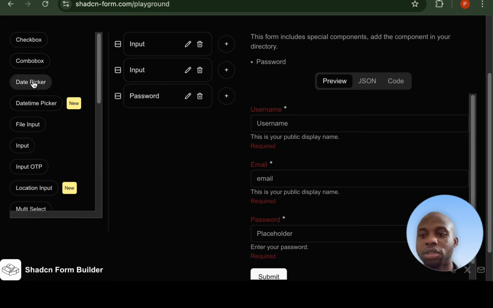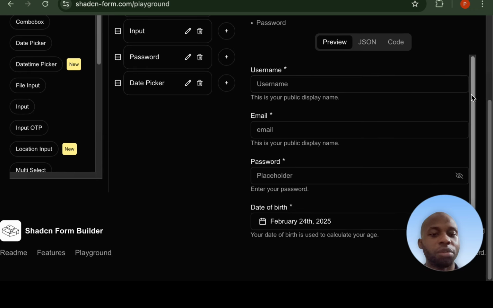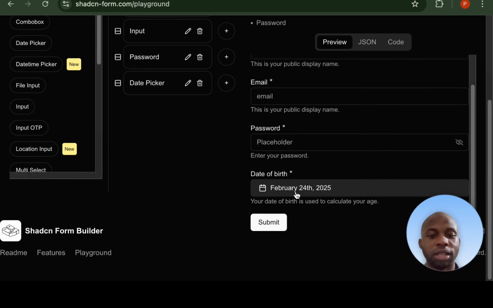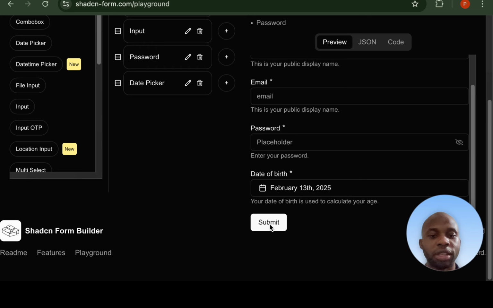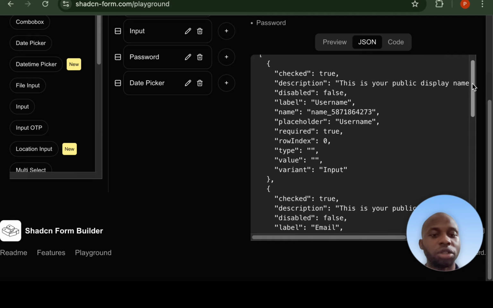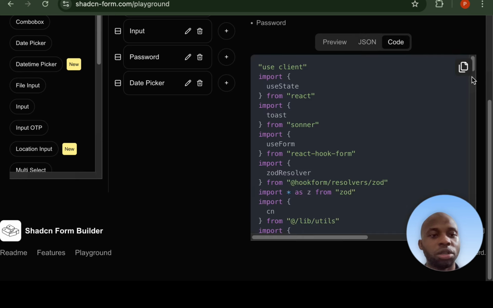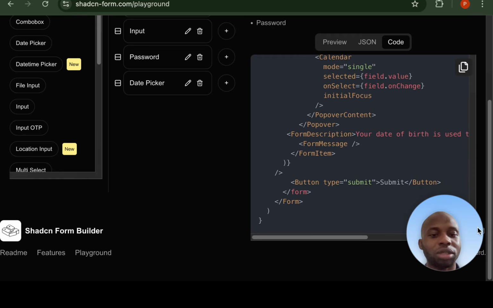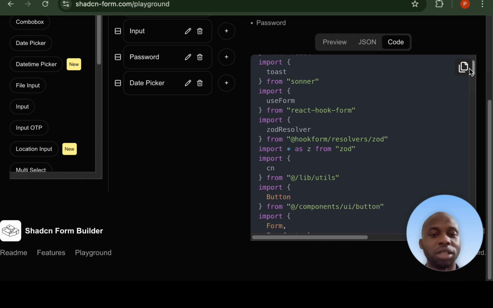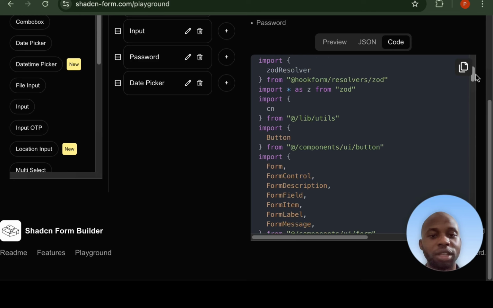This is checkbox, date picker. As many as you need in your form, you can build it, and then this is the date, and then you can choose your date. Everything is working perfectly. You understand? Now you have the JSON format of the whole thing. These are the JSON, and this is the main code. You can copy this code to your website, and then you don't need to start working with this input. Everything is built for you. You visualize it, you build it, and everything is working perfectly.